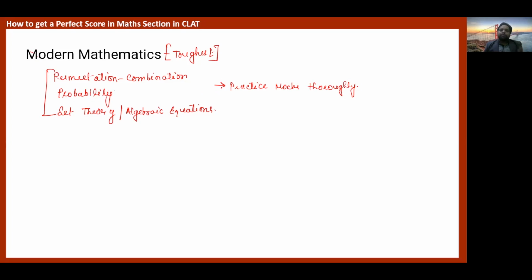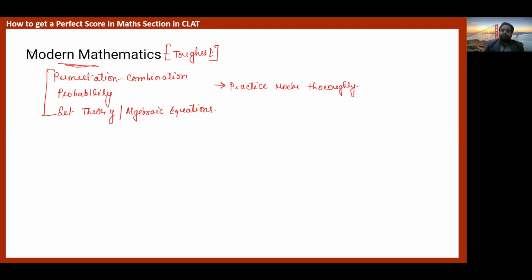But if you have not, you should at least revisit these questions, and practice more and more questions on permutation and combination and probability. Because there's a tendency in CLAT to ask maybe 2 or 3 questions from this section. If most of the people are not doing it and you are doing it, then you will have a competitive advantage over the rest of the candidates. So modern mathematics you should attempt.